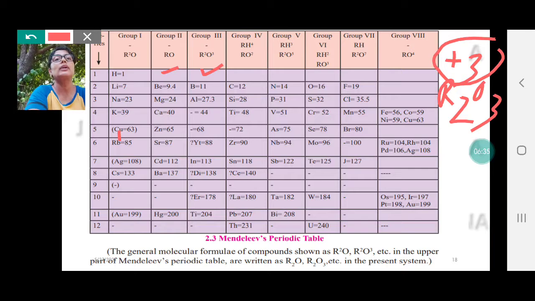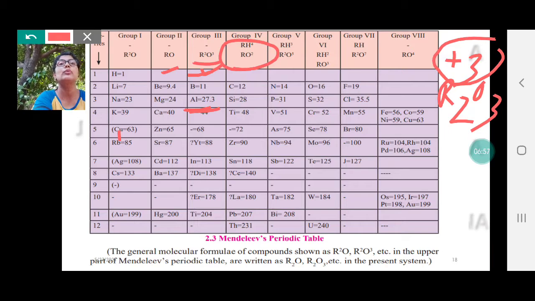Now suppose you have to form Al with oxygen. Keeping this in mind, you can take R2O3 and replace R with Al. So you get Al2O3, aluminium oxide. So this is how he checked all.